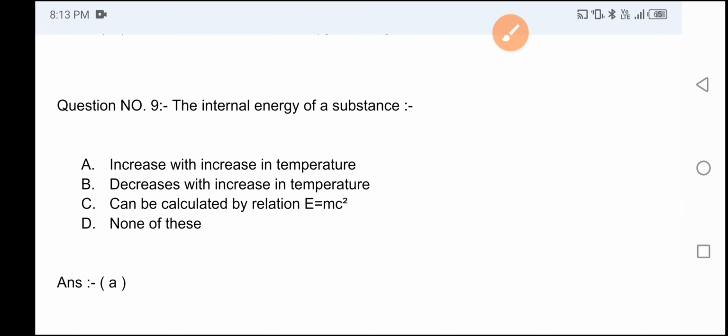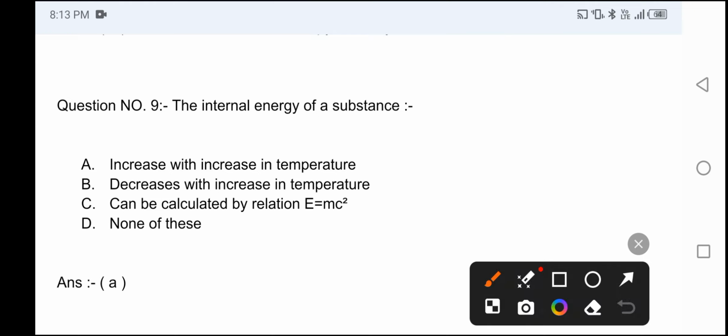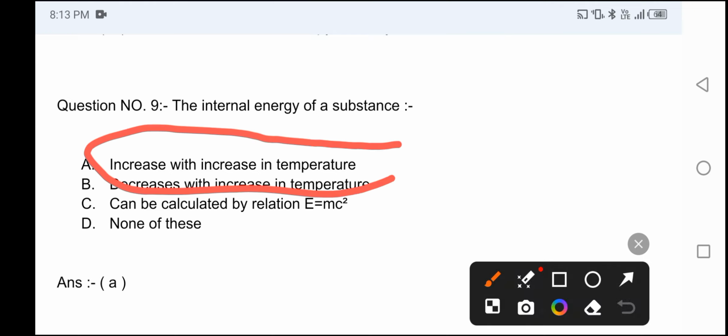The internal energy of a substance? Option A: increases with increase in temperature, option B: decreases with increase in temperature, option C: can be calculated by the relation E equal to mc square, option D: none of these. So the correct answer is option A, increases with increase in temperature.